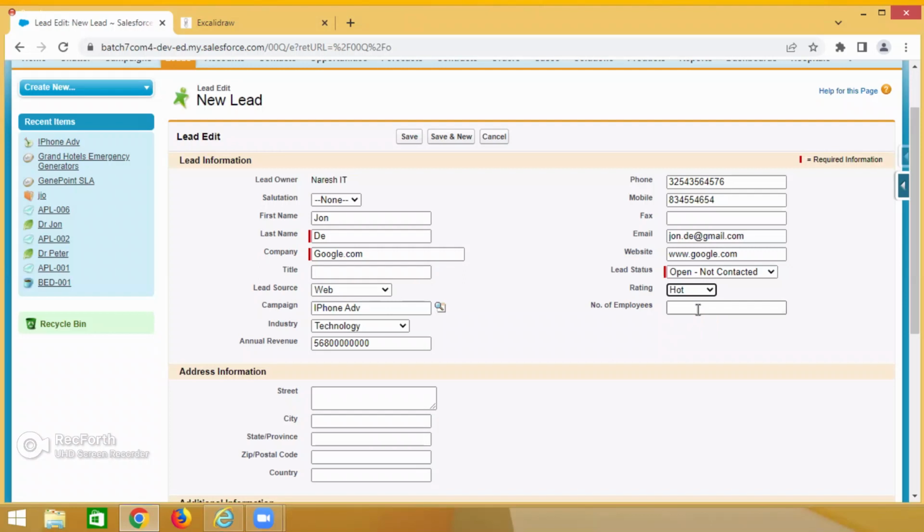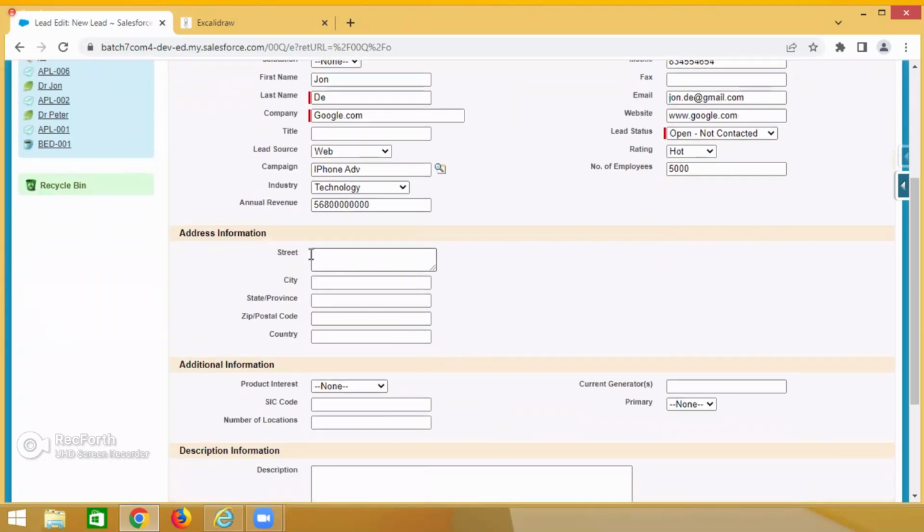Understand? Every field has a purpose, guys. Please understand every field. In real time, you are using only these fields. On top of it, if the client is asking, I require one more field, in that case, you are creating a custom field. Understand? But the basic thing is you need to understand which field belongs to what. Very, very important. Okay?